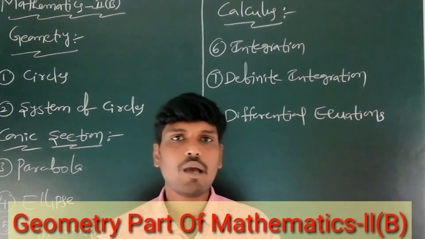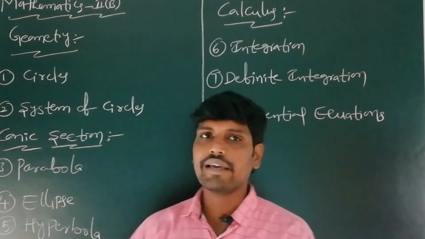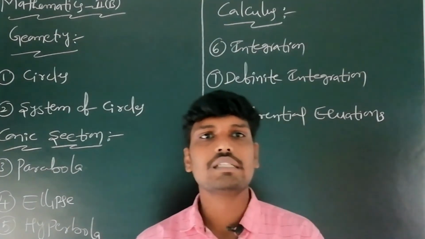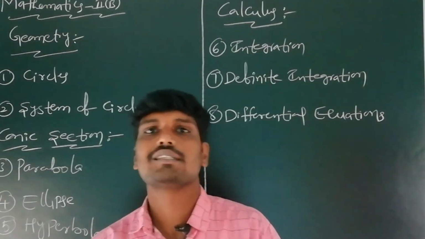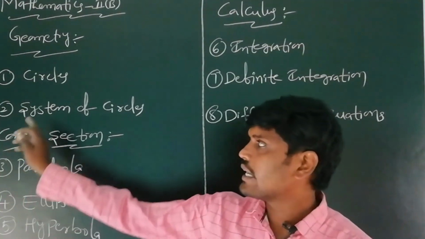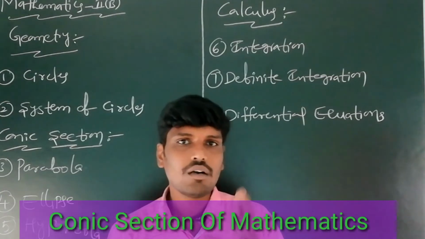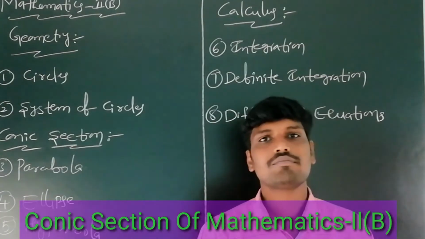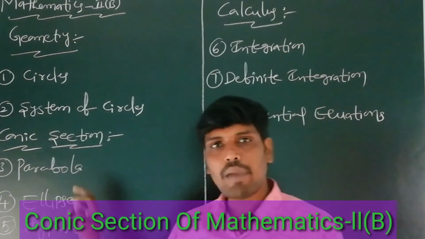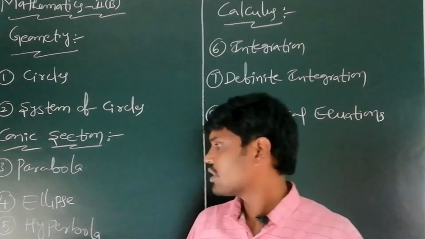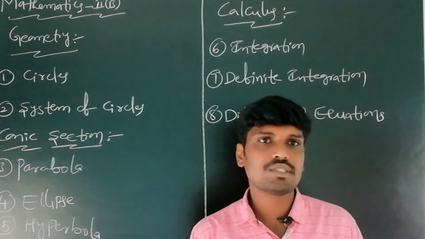The second chapter is system of circles. The third chapter is parabola. The fourth chapter is ellipse.